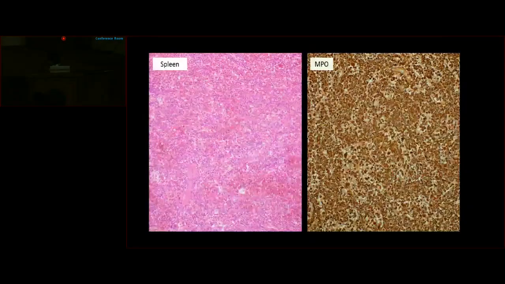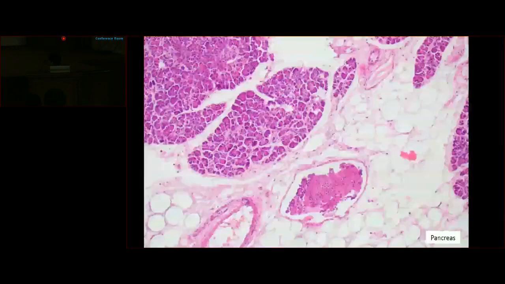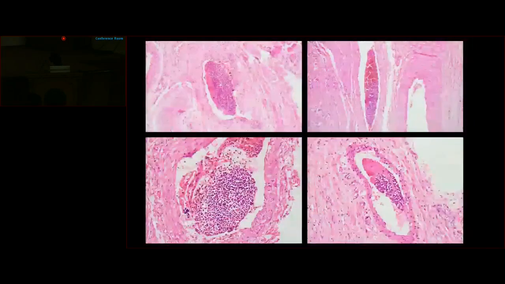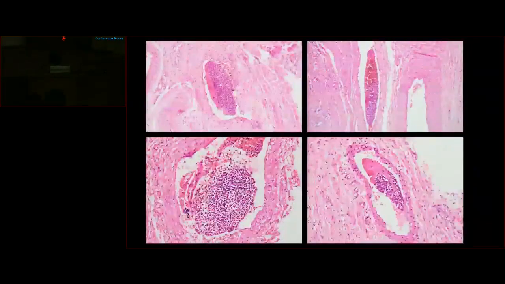The splenic red pulp is diffusely expanded by the presence of a leukemic infiltrate, which is highlighted on MPO, and the trabecular veins also show presence of leukostasis. The pancreatic parenchyma did not show any leukemic infiltrates. However, fibrin thrombi were noted in many of the peripancreatic veins, and leukostasis was also seen in the uterine serosal and the paratubal veins.